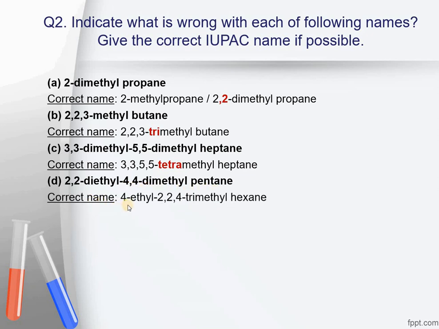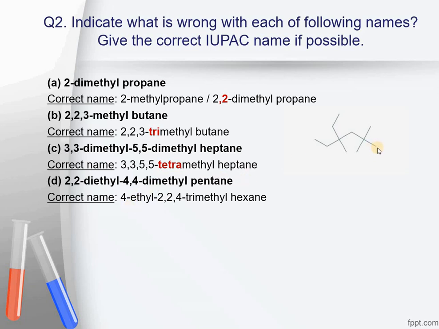The correct name of the compound would be 4-ethyl 2,2,4-trimethylhexane. It is shown here as pentane, but when we draw the structure, we would see that the longest continuous chain would not have 5 carbons, but instead it would have 6 carbon atoms in it.